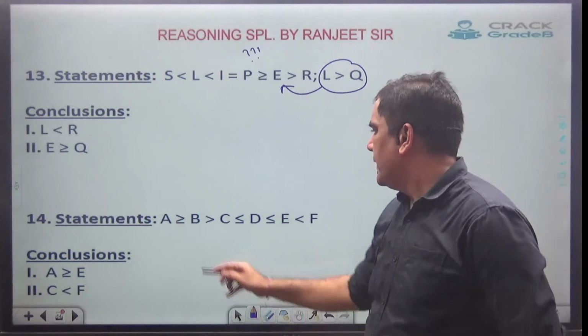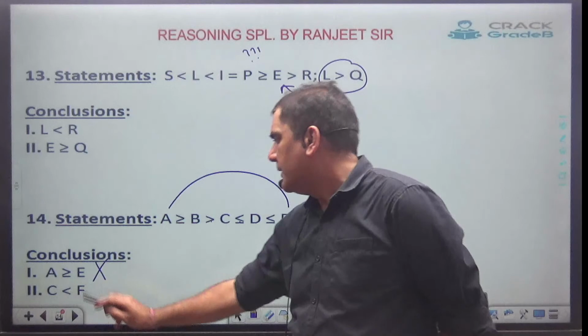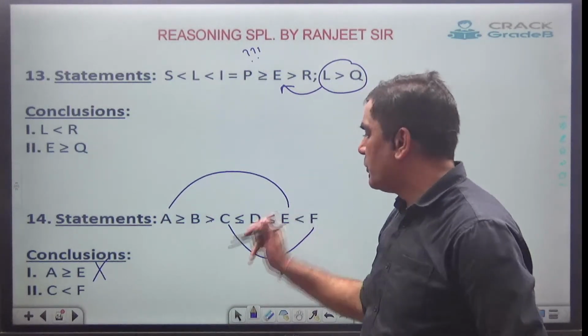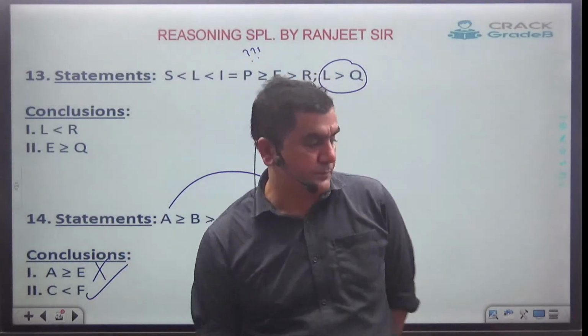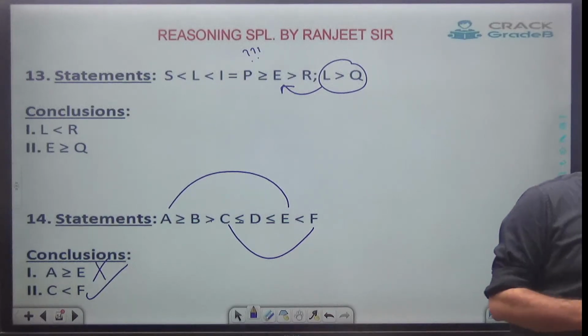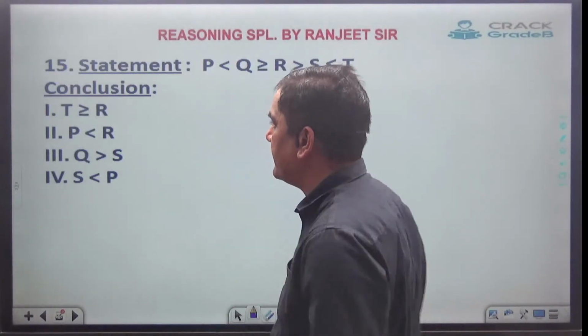A and E. What I will say, both the faces have come, so not possible. C and F. All the faces are towards F and equal to is not there, so the second is correct. Clear? Okay. Go with the type 2, 15th one.